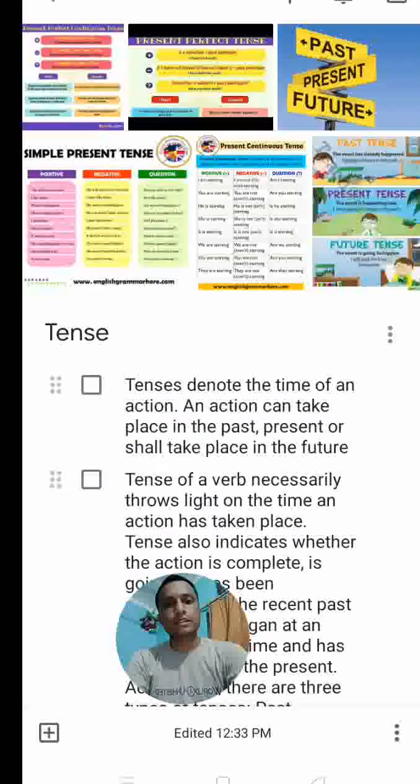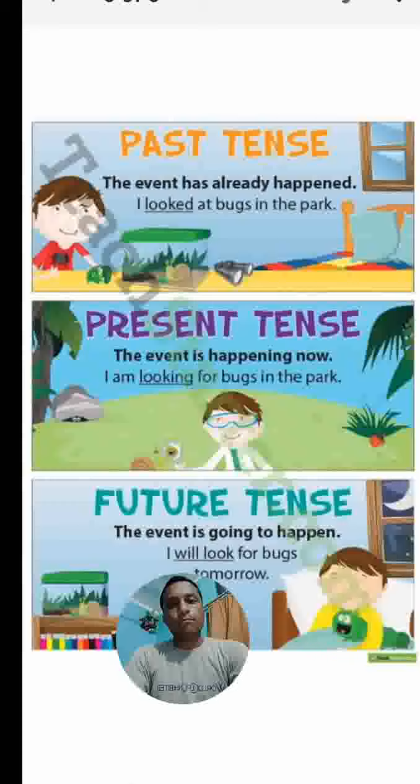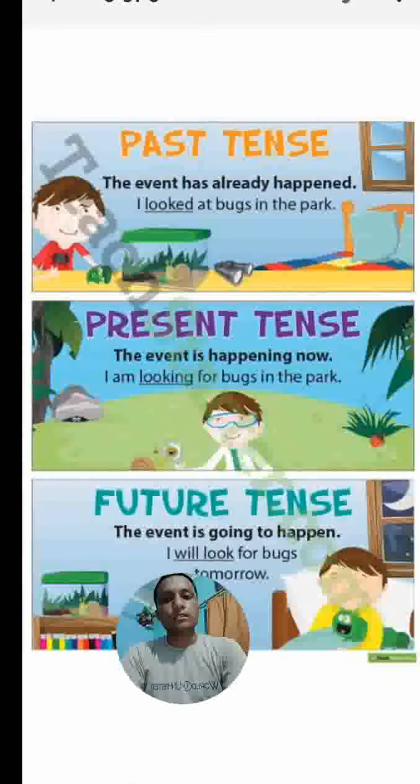Past, present, and future. Past tense tells us the event has already happened. Present tense tells us the event is happening now. And future tense tells us the event is going to happen. So past tense, present tense, and future tense examples are given here.